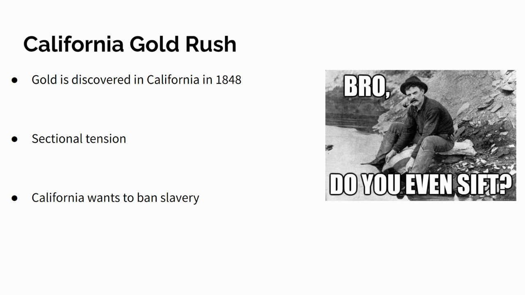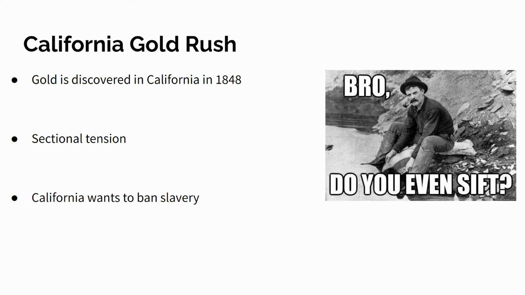move to California, we're going to get a lot of sectional tension between the North and the South over is California going to be free or is it going to be slave? Remember, this issue is really big because it's going to upset the balance of free and slave states in the Congress, right, in the government. Now, California wants to ban slavery. They create a constitution that bans slavery, and then they ask Congress for admission as a free state.